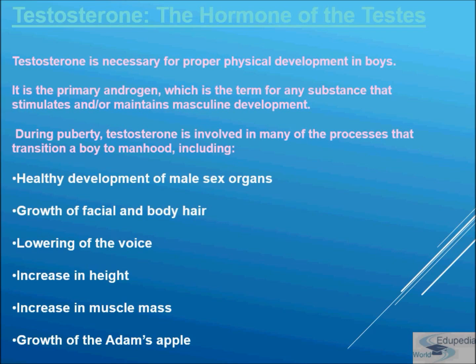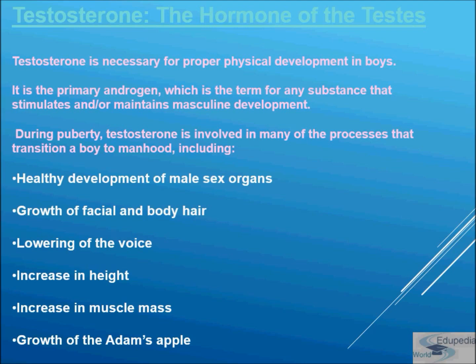Another function of androgen is that it helps in the stimulation of seminiferous tubules for spermatogenesis. And what is spermatogenesis? It is the formation of sperms. Androgen is also responsible for aggressive behavior, and libido can also be attributed to the androgens.